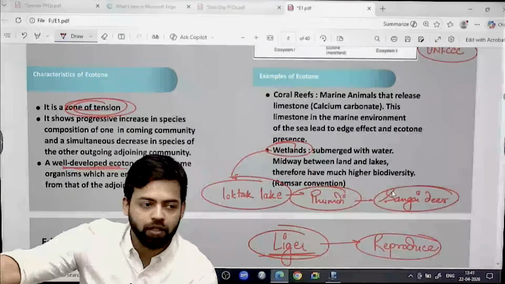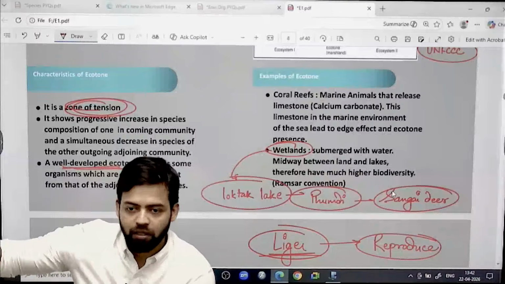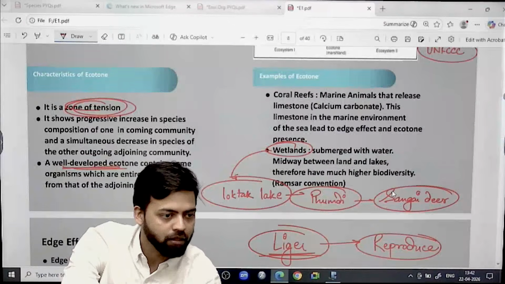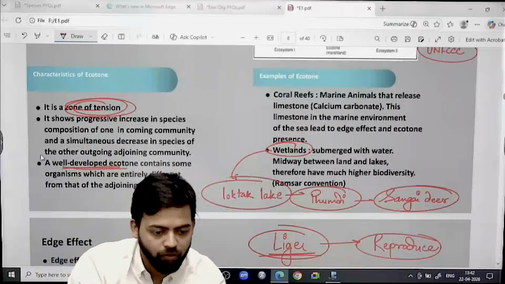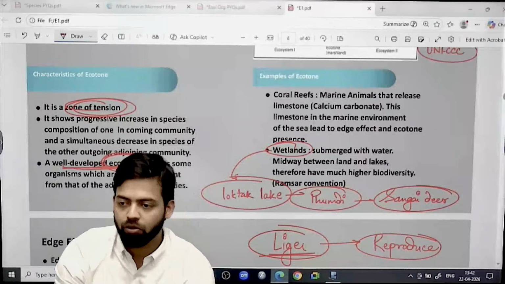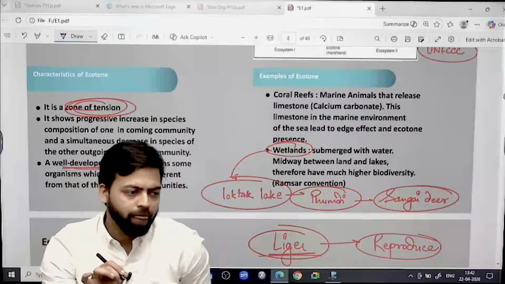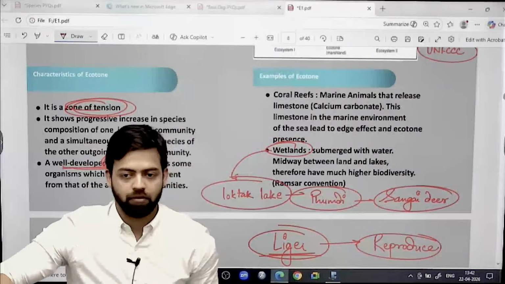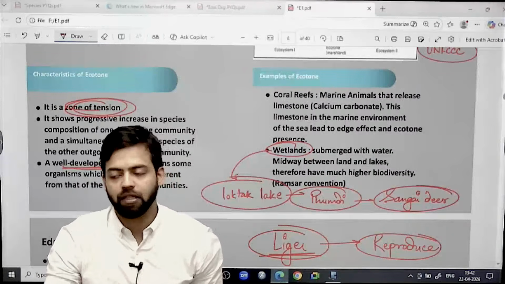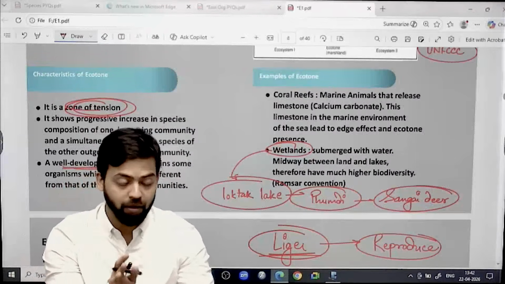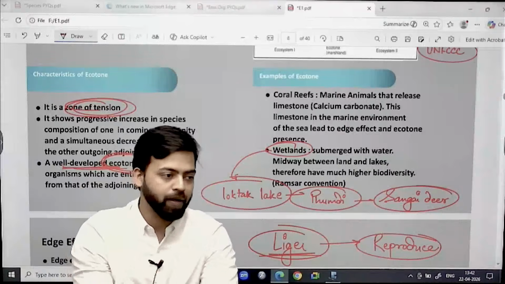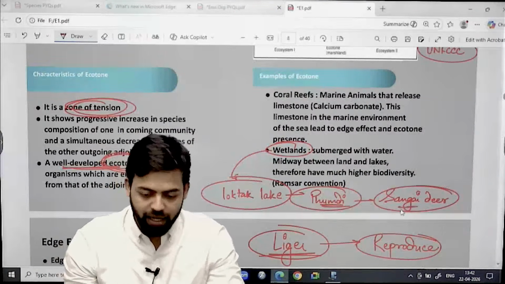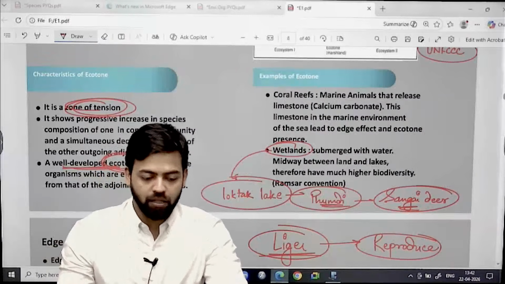The Sangai deer is not found in Imphal Valley, in Churachandpur district, or in Senapati district, right? It is found only in the Loktak Lake region. So what is happening here? In an ecotone, one particular species is found which is not found anywhere in the vicinity. This is the importance of ecotone. So you can refer to this example as far as ecotone is concerned, the uniqueness of this particular species.